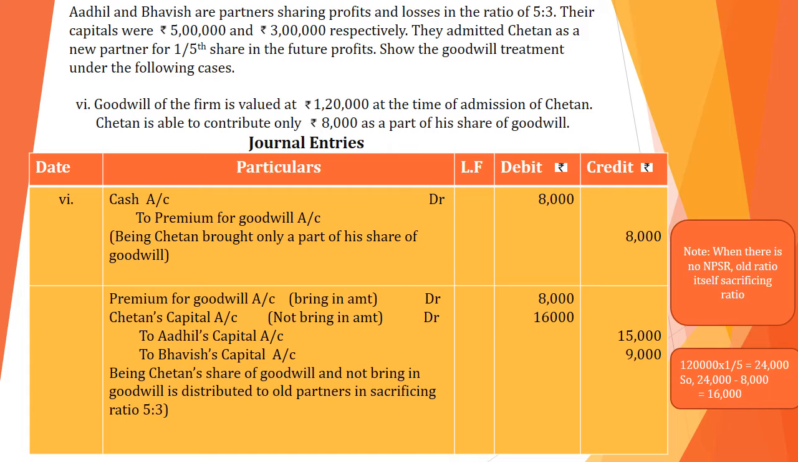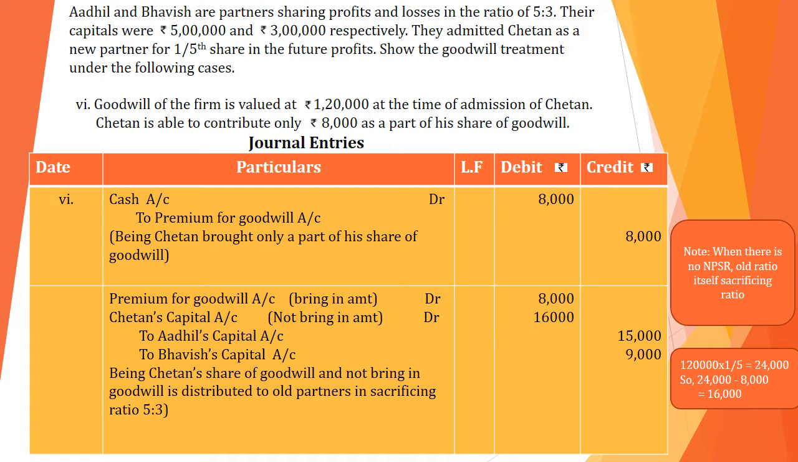So how do we pass the journal entry in such a case? Listen to the first journal entry. Cash account debit to premium for goodwill account. He brought only 8,000, so we are passing the entry for only 8,000 on the debit side and credit side. Next, second entry: premium for goodwill account 8,000, Chetan's capital account 16,000, to Adil's capital account 15,000, and to Bhavish's capital account 9,000.